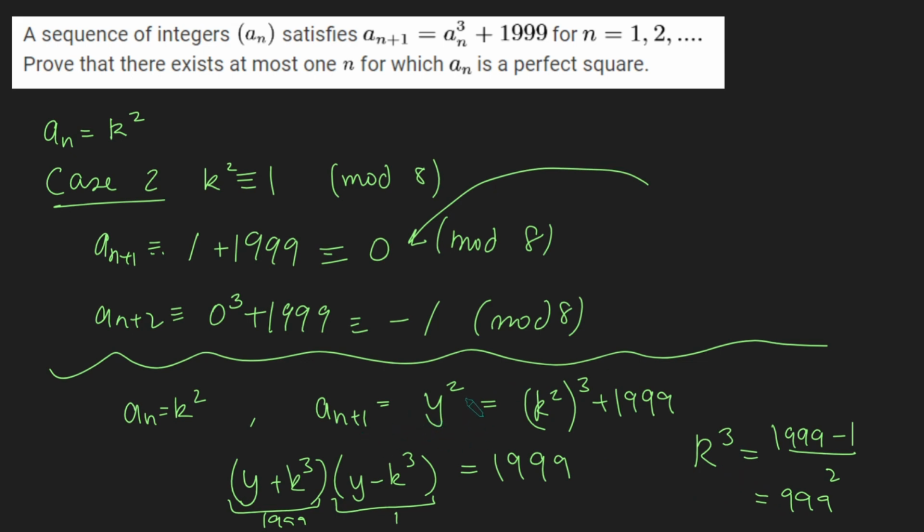And we've proved case 2 is impossible. We earlier showed that case 1 is impossible. Hence, it is impossible to get another square. So in this list here, we have at most one perfect square. I hope this solution has made sense. It's a pretty cool way to use modular arithmetic to prove that something doesn't exist.